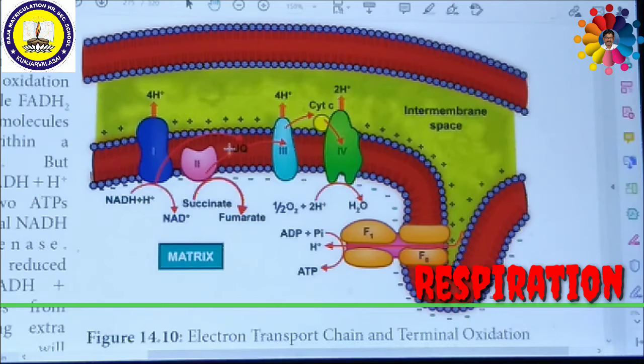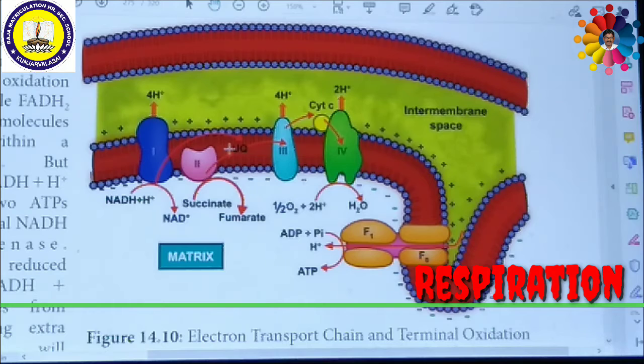Complex 1 is also called NADH dehydrogenase complex. Complex 2 is called succinate dehydrogenase complex. Complex 3 is also called cytochrome BC1 complex. And complex 4 is also called cytochrome C oxidase complex. So there are four complexes. Both NADH2 and FADH2 are transferred through these four important complexes, and they can produce energy.